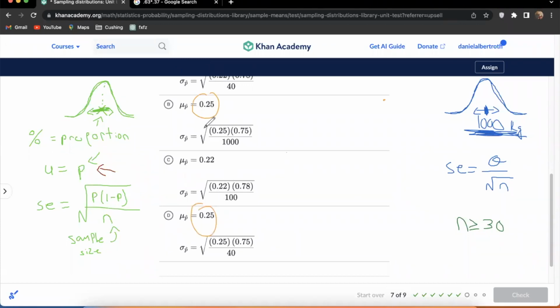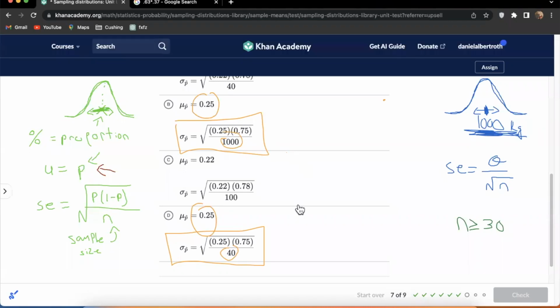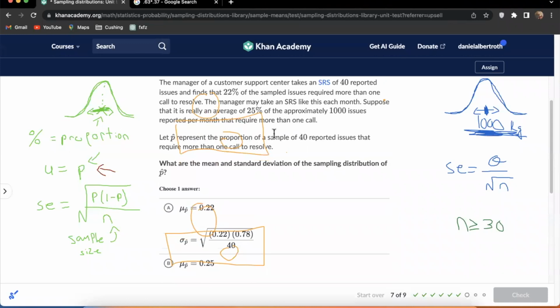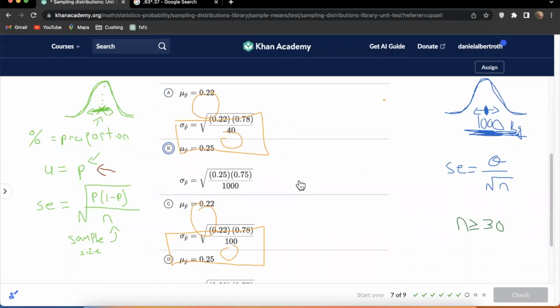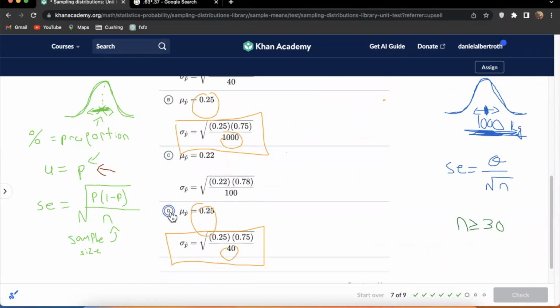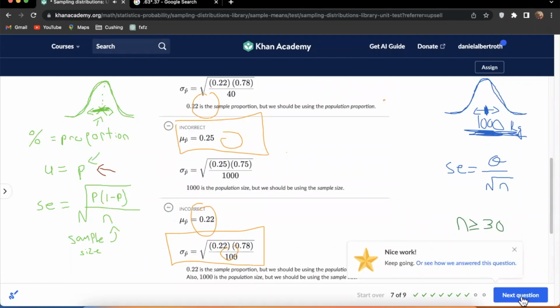Now the question is, which of these has the correct standard deviation? There's this versus this. If we look at our formula, the numerator is P times 1 minus P, and we have the same numerators. The denominator is different. The denominator should be the sample size. So are we taking samples of 40 or samples of 1,000? That's the only question, and it's samples of 40. Let P hat represent the proportion of a sample of 40 issues. So the sample size is 40. That's why your answer here is going to be D. It uses the correct sample size of 40 and the correct mean as well.